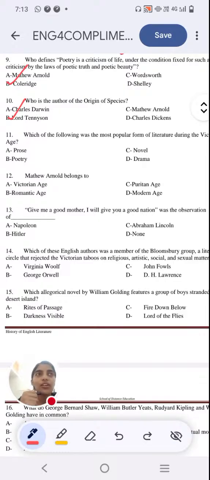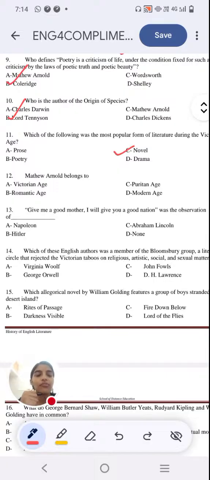I know there are a lot of poets out there. We have Tennyson, the poet laureate. We have Robert Browning, Elizabeth Barrett Browning. We had the Pre-Raphaelite Brotherhood. So many poets, so much poetry. And we also had an equal share of prose and drama, but the most dominant and popular form was that of the novel. So our answer is option C.